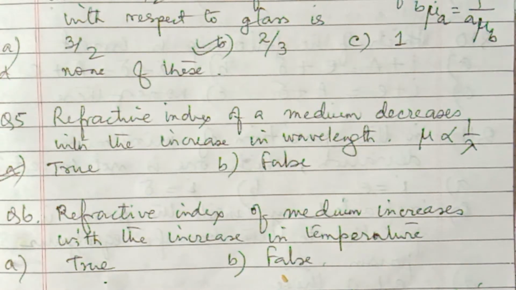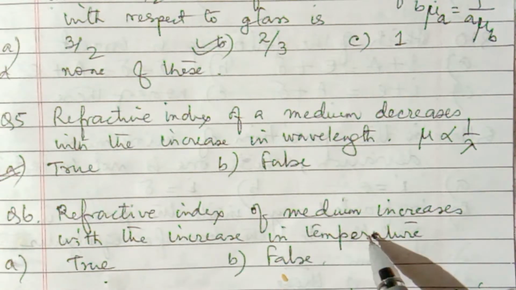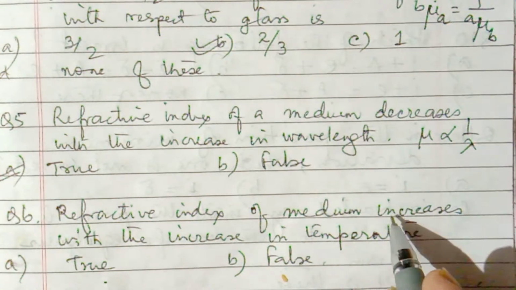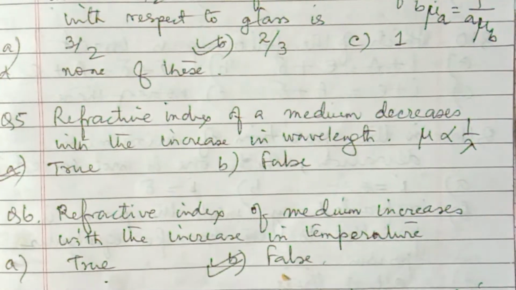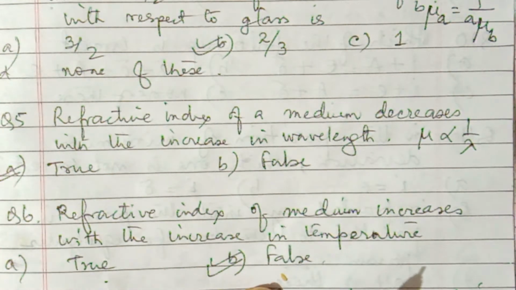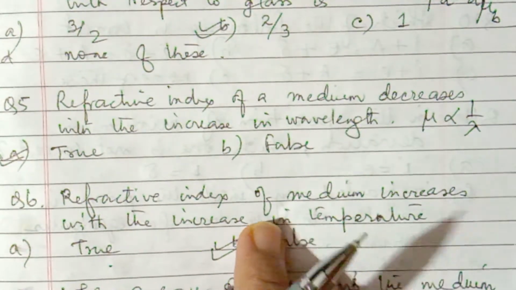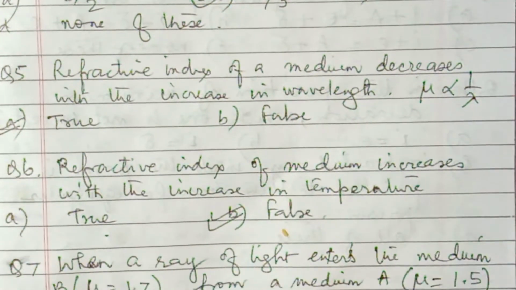So here the question is about temperature. Increase in temperature will decrease the density and refractive index, but here it is given increase, so it is inversely related, so this is false. Understood? So these are the effects of temperature and wavelength on refractive index.